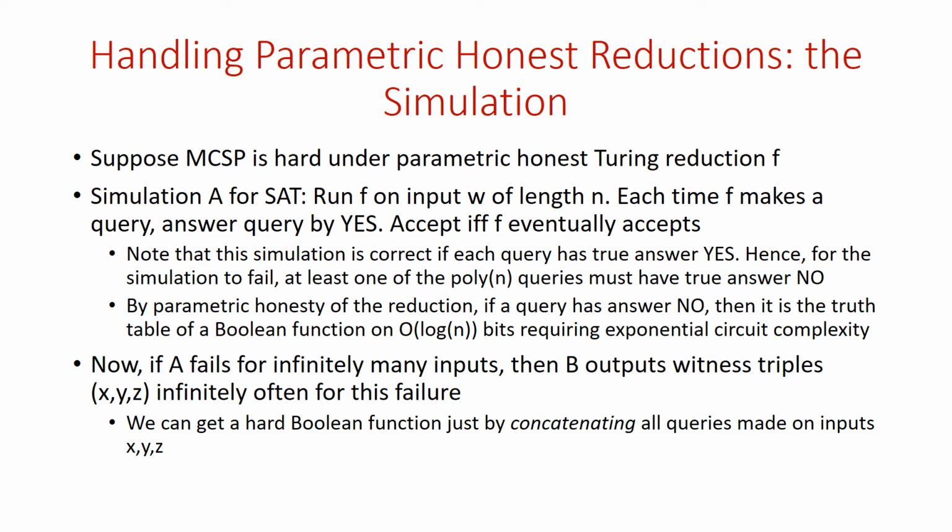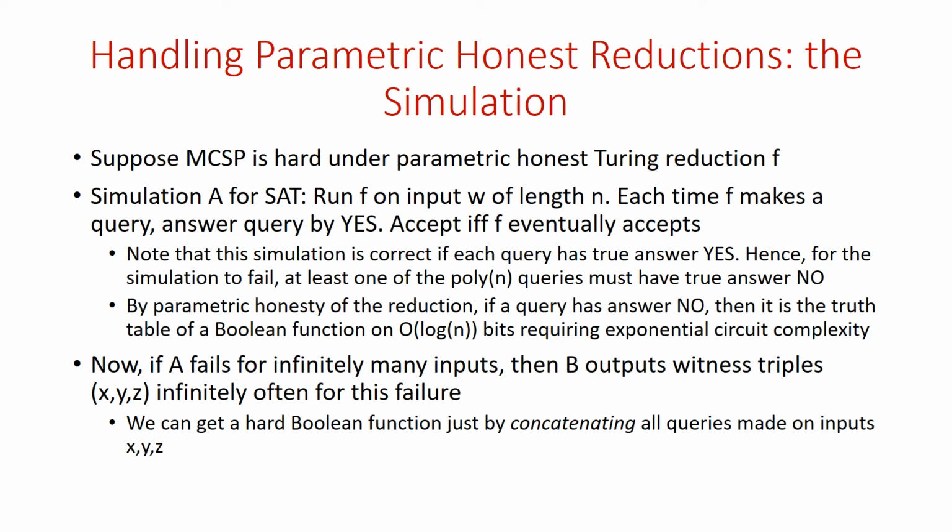And now, just by using the witnessing lemma, we have that if the simulation fails for infinitely many inputs, then infinitely often, for infinitely many n, B is going to output witness triples such that at least one of them fails. But now we can just take the queries that are made on these witnesses, x, y, and z. So there's polynomially many queries that could be made in x, polynomially many queries in y, polynomially many queries in z. And we just concatenate all of these queries.